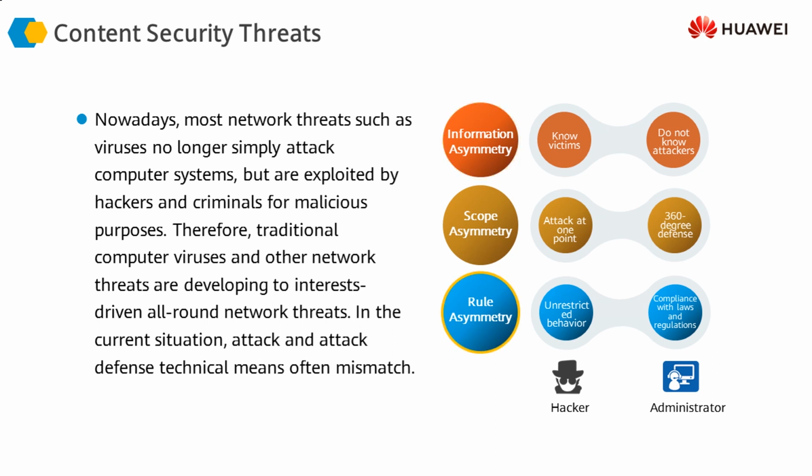And then finally, the rule asymmetry. The rules of the game or the legal requirements: the black hat hackers, or simply the malicious hackers, don't go by the rules. They don't go by the laws. They consider themselves above the law. However, we as administrators, we as the good guys, have to follow the rules and regulations and the laws. We cannot go beyond the laws. In other words, our hands are tied. We have to defend ourselves, and to a large extent our hands are tied because of the rule or the law's asymmetry. So this is another inherent disadvantage which we are always going to have against the hackers.